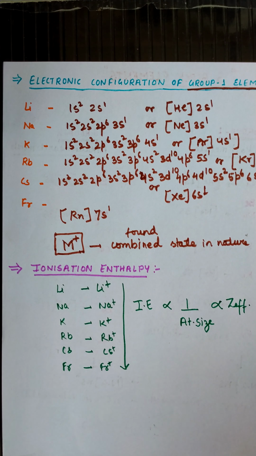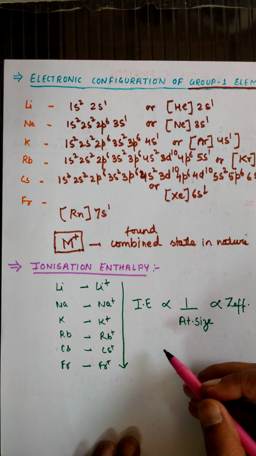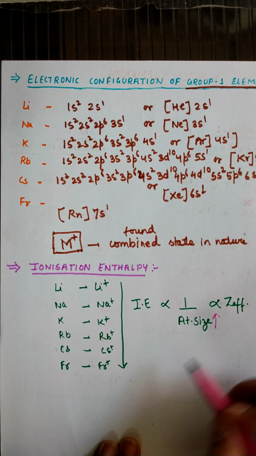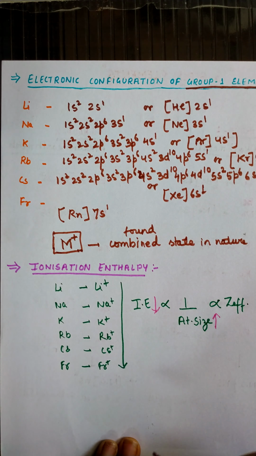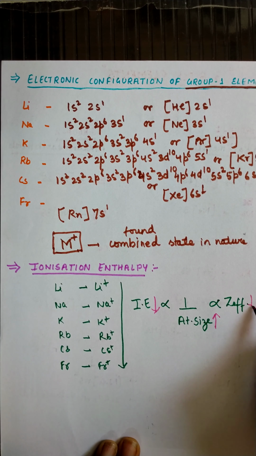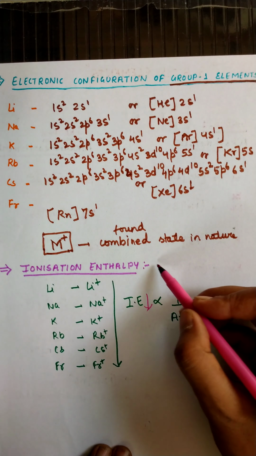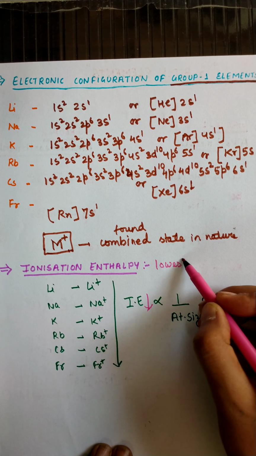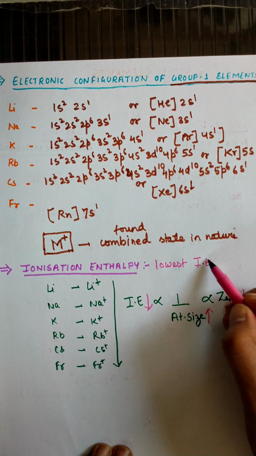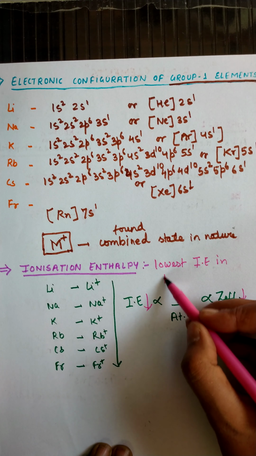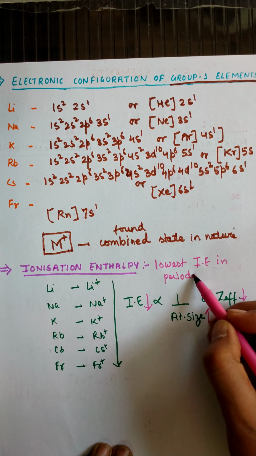Moving from top to bottom, due to the increase in atomic size, ionization enthalpy decreases as well as the effective nuclear charge. So we can say they have the lowest ionization enthalpy in the periodic table.